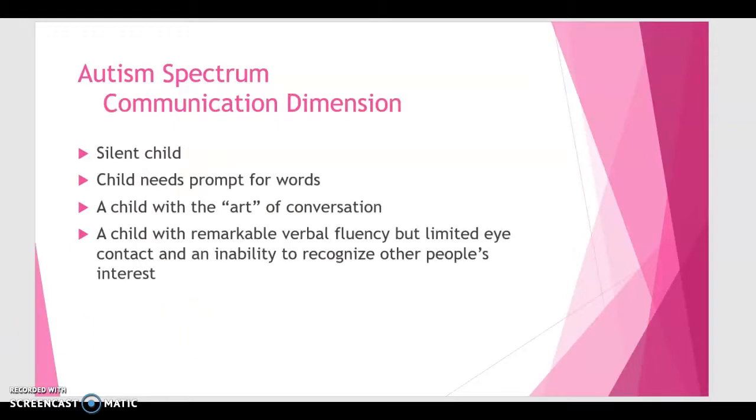Another part of the autism spectrum is the communication dimension. So looking at this, the severest expression of a communication spectrum represents the silent child, the child that has the vocabulary of sound but not words. This child may have a greater comprehension of language than expression, but does not easily replace the lack of speech with the development of a natural gesture language. This is a description of the classic silent and aloof child.